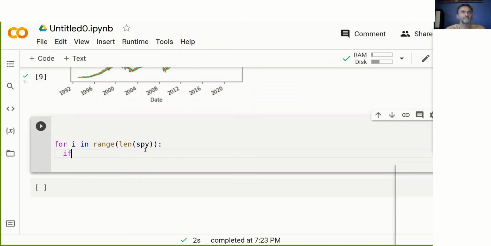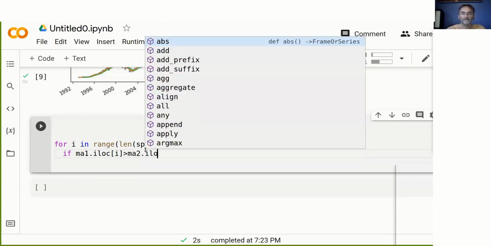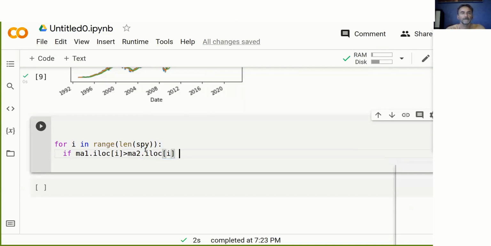The way to do this is simply: if MA1.iloc[i] is larger than MA2.iloc[i], and this is really important, MA1.iloc[i-1] is less than MA2.iloc[i-1].